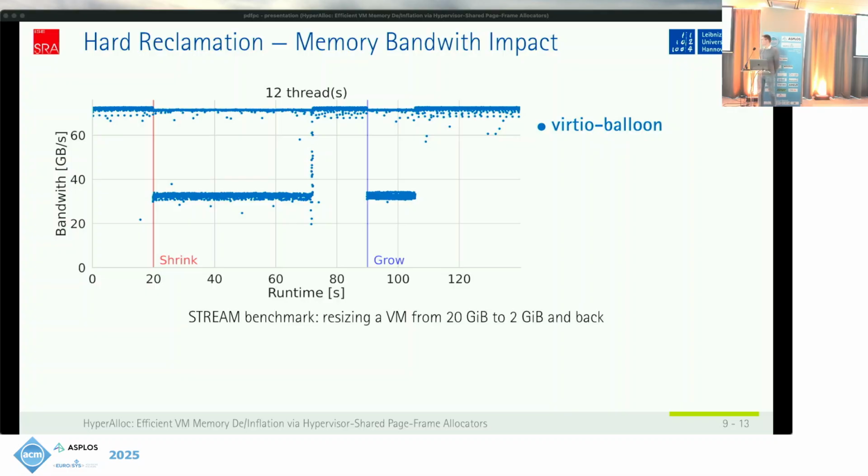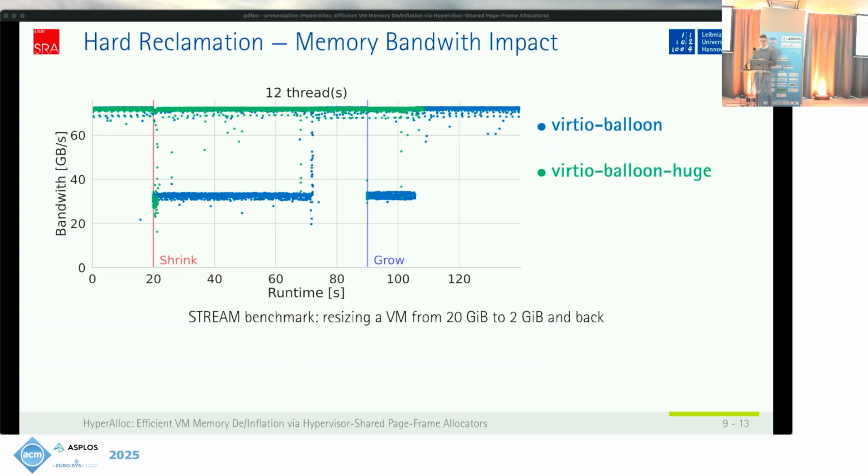So there's an intense memory bandwidth impact of VirtIO Balloon. This is because VirtIO Balloon works with 4 kilobyte pages, so we have a lot of communication overhead here. If we use the optimized huge page version, the overhead shrinks a lot.